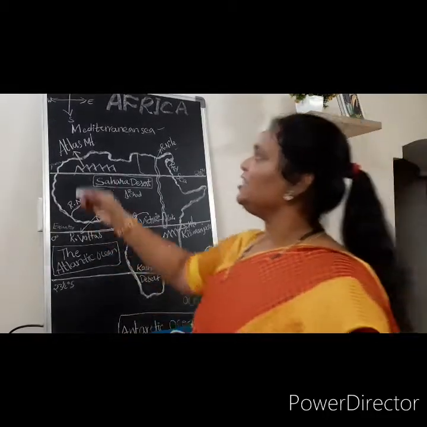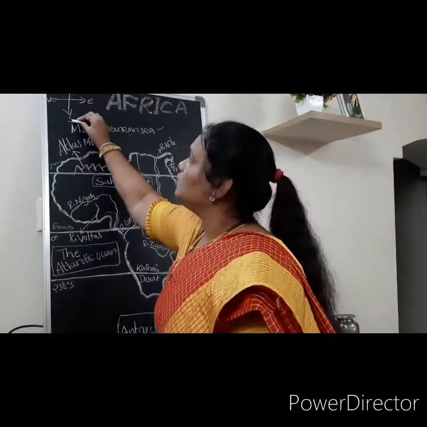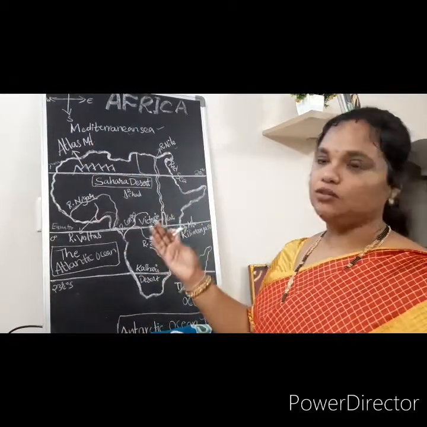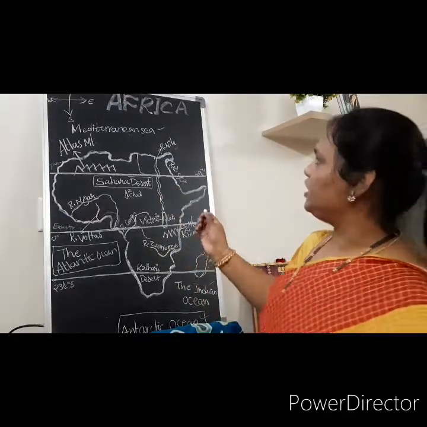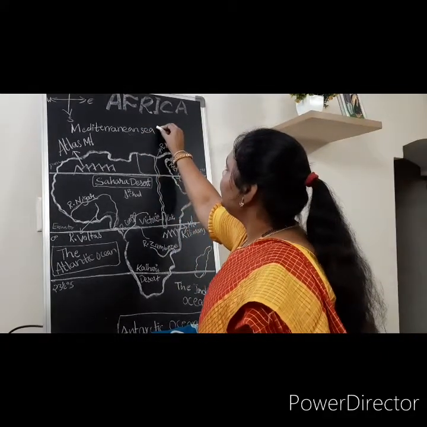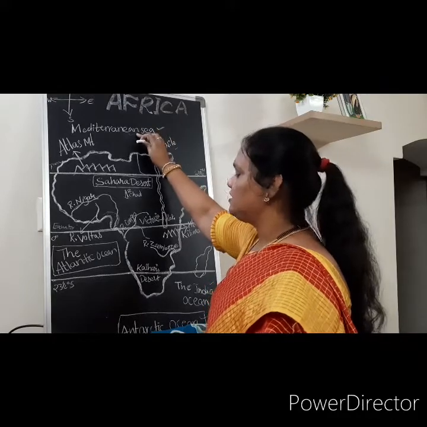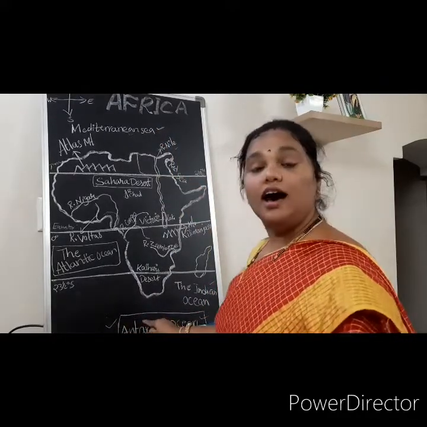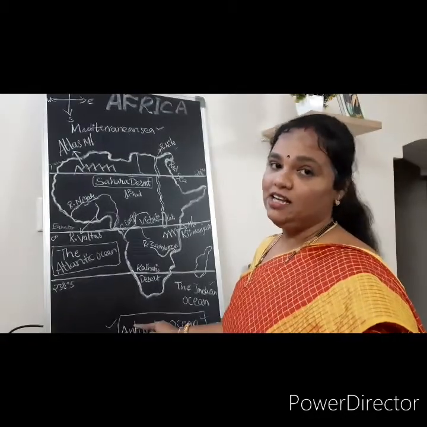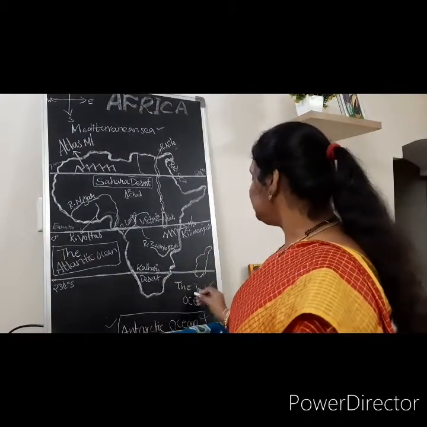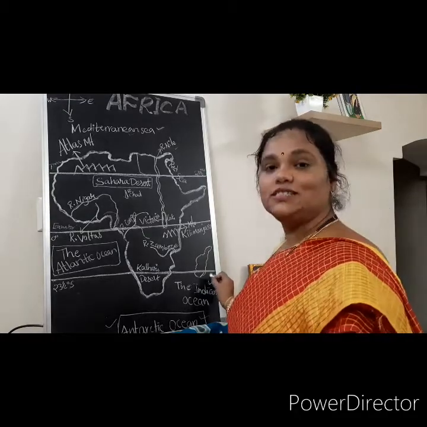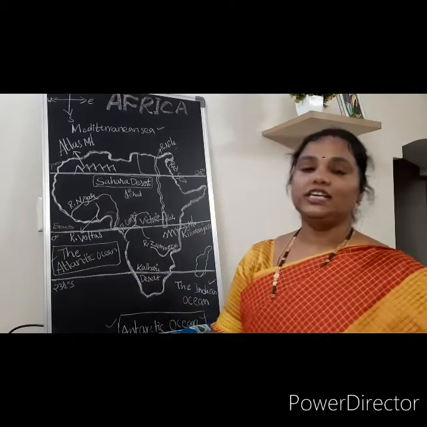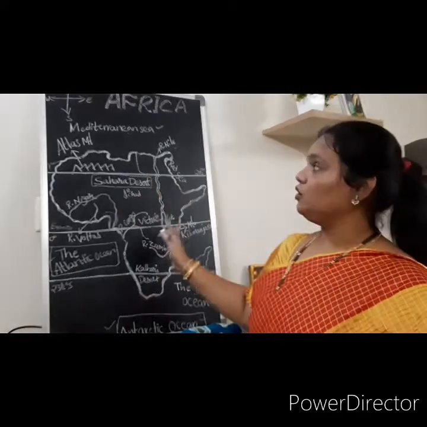Boundaries are nothing but north, south, east, west. What is present in each? On the north side the Mediterranean Sea is present, on the south side the Antarctic Ocean or Southern Ocean, on the east side the Indian Ocean, and on the west side the Atlantic Ocean. These are the boundaries.